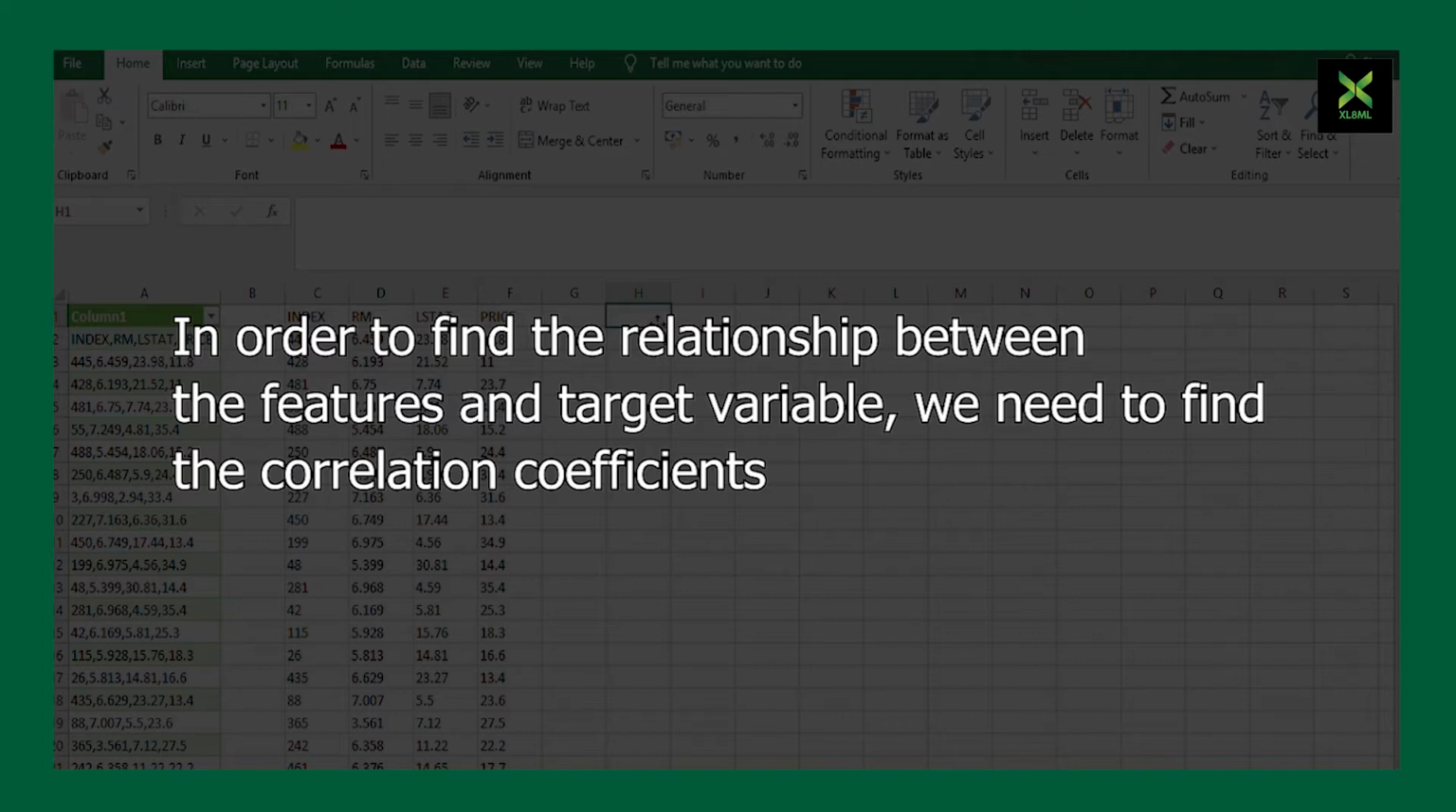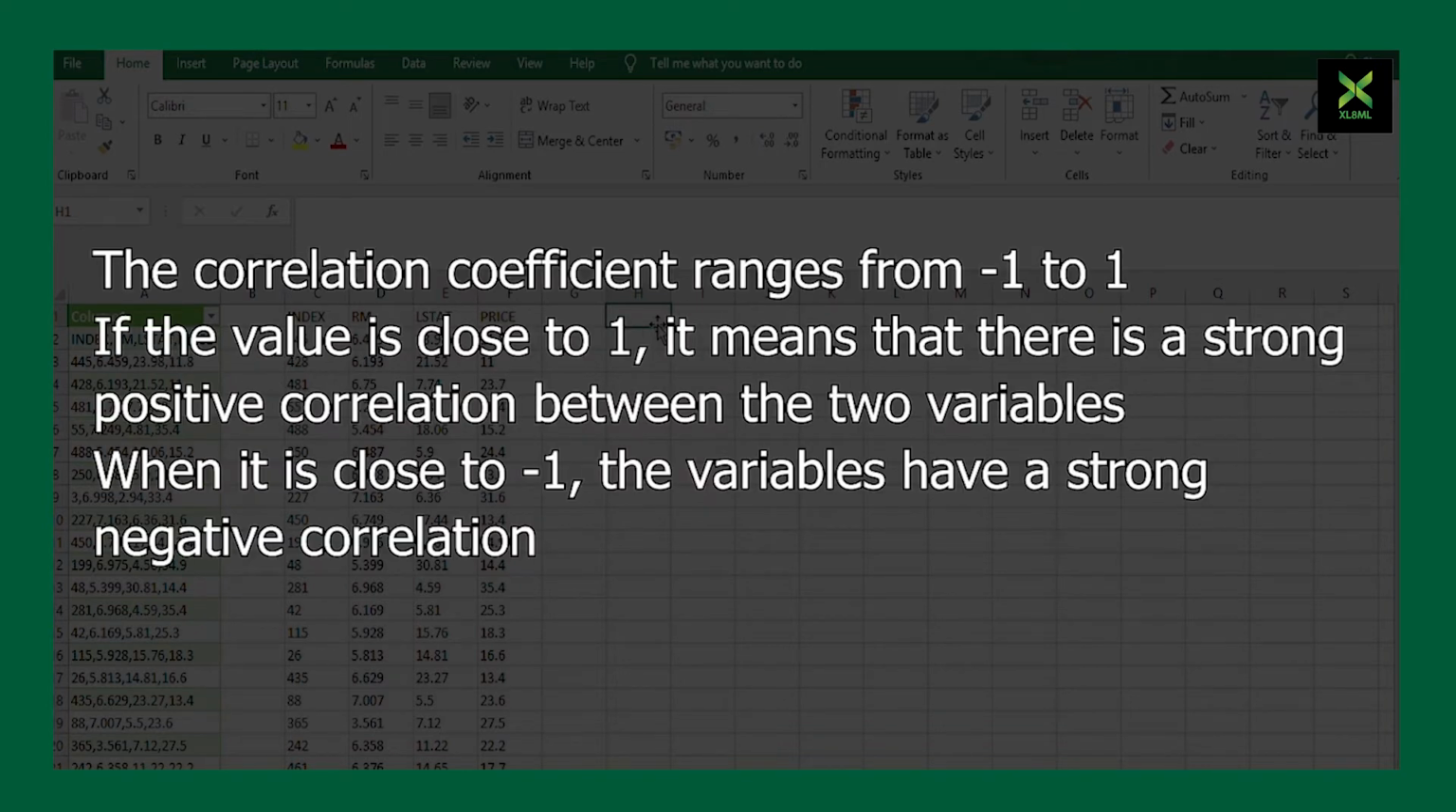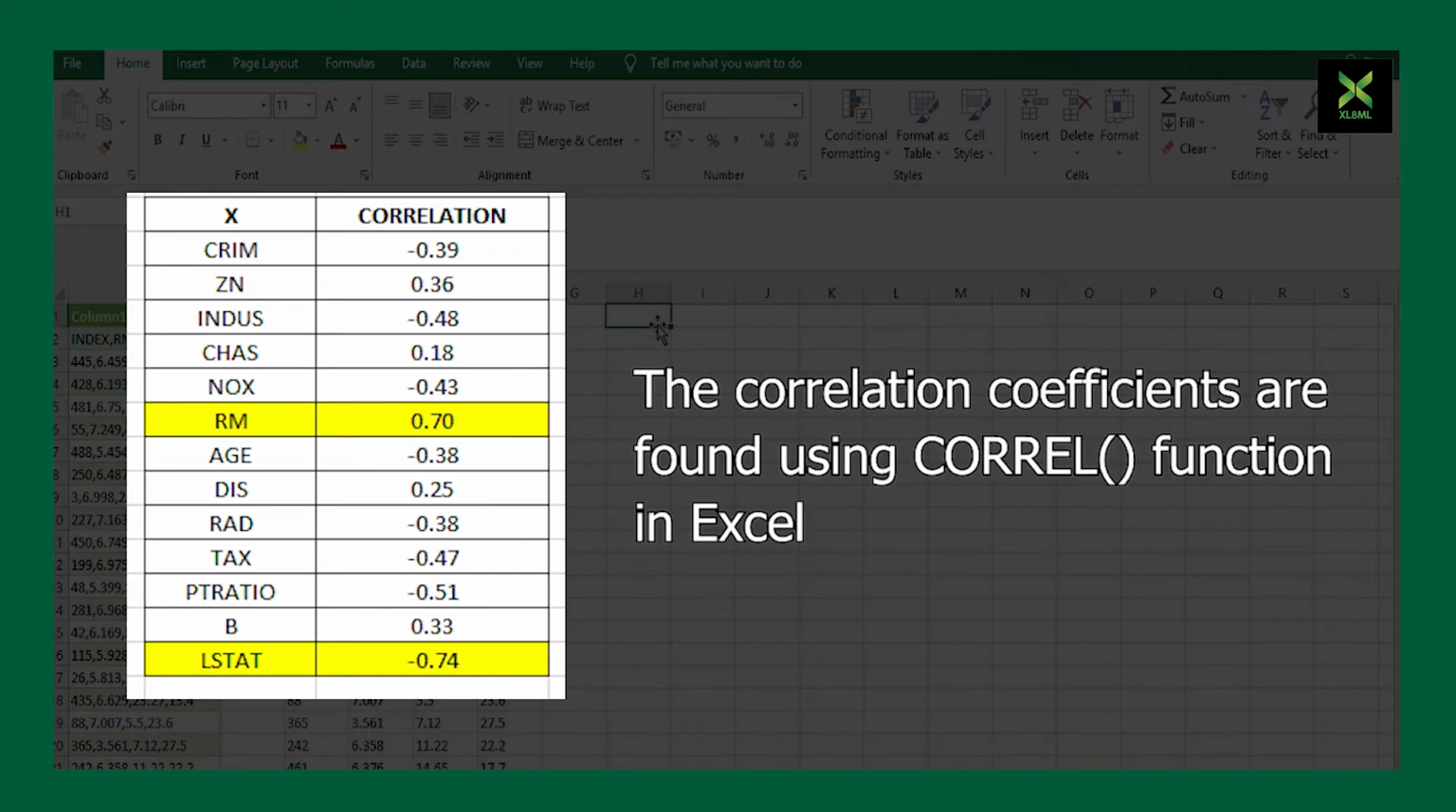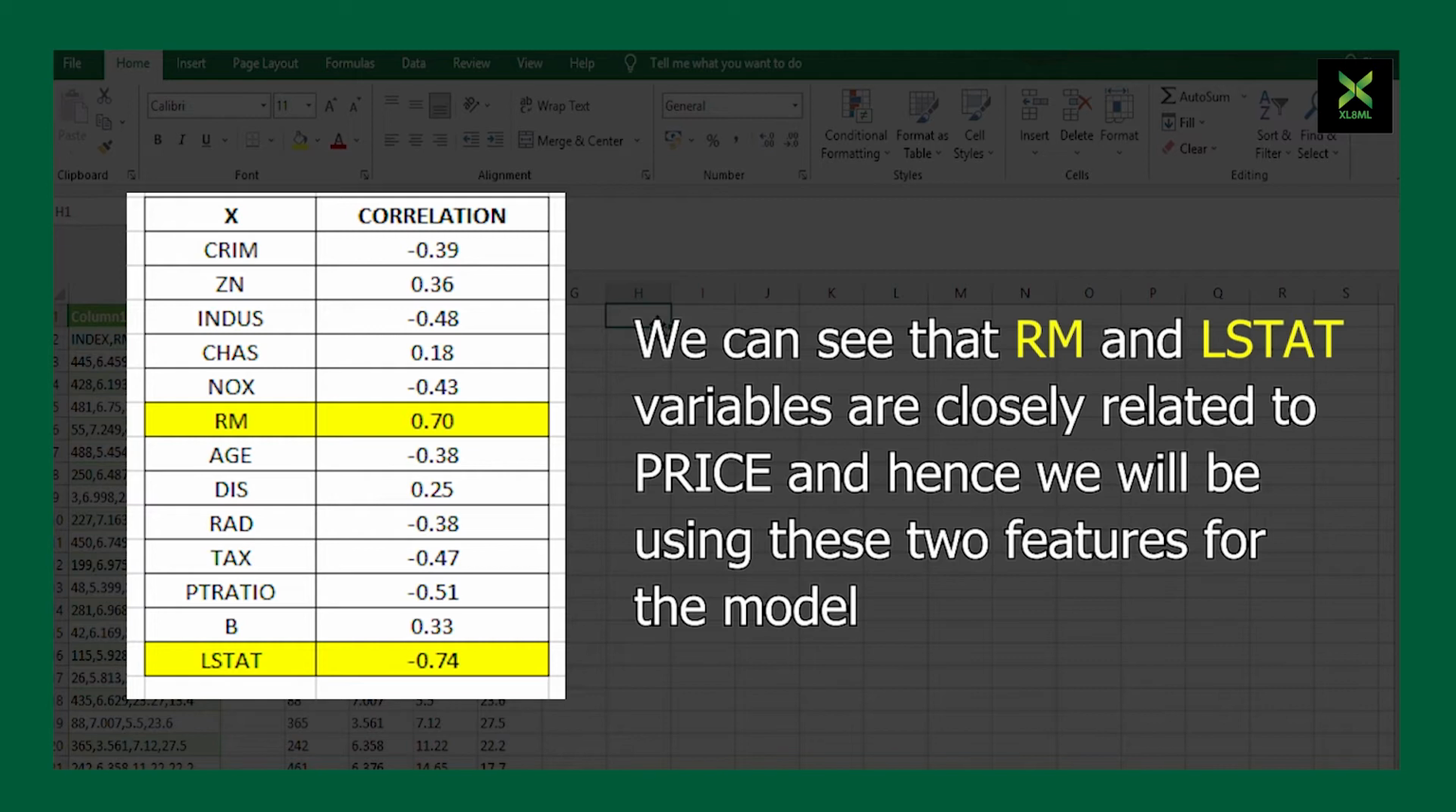In order to find the relationship between the features and target variable, we need to find the correlation coefficients. The correlation coefficient ranges from -1 to 1. If the value is close to 1, it means that there is a strong positive correlation between the two variables. When it is close to -1, the variables have a strong negative correlation. The correlation coefficients are found using the correl function in Excel. We can see that RM and LSTAT variables are closely related to price, and hence we will be using these two features for the model.